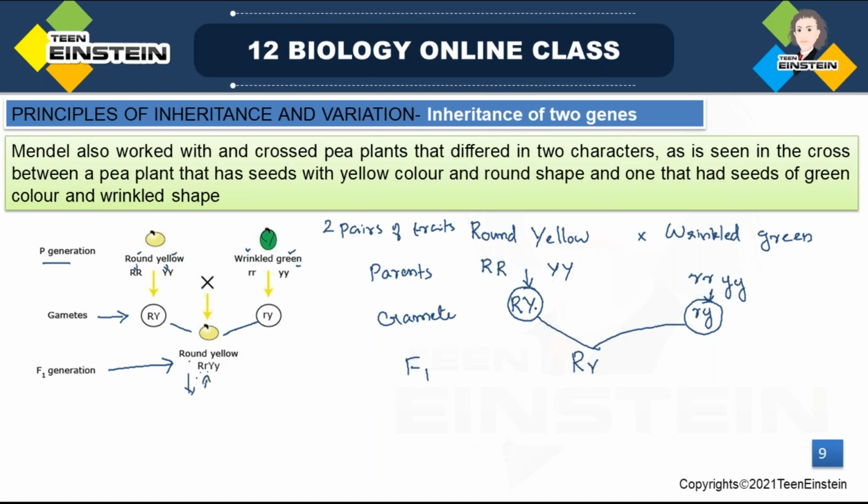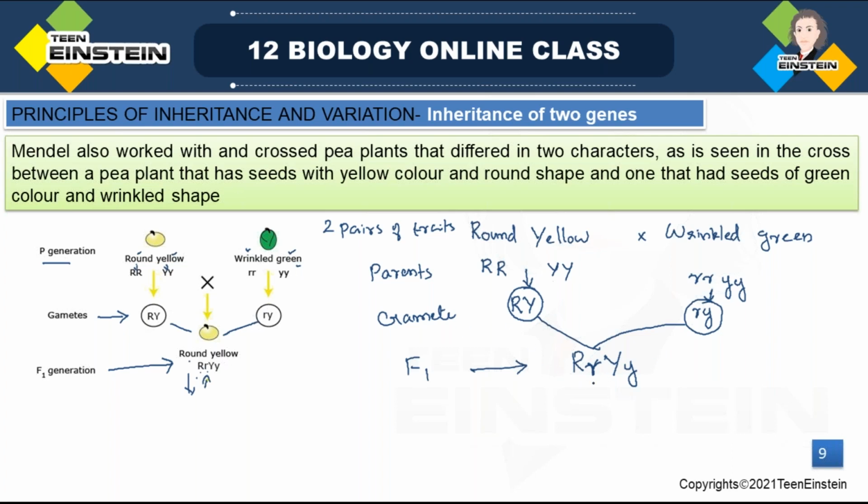Then for the seed color we'll write both the alleles, capital Y and small y. So this is the genotype of F1.